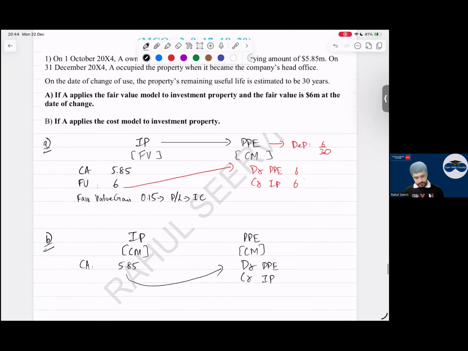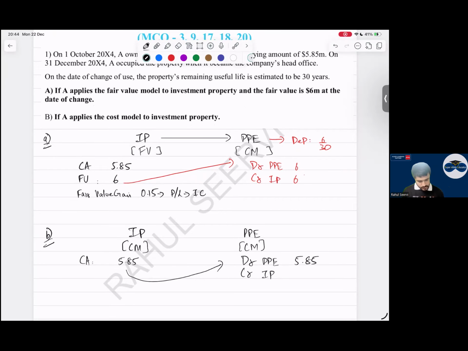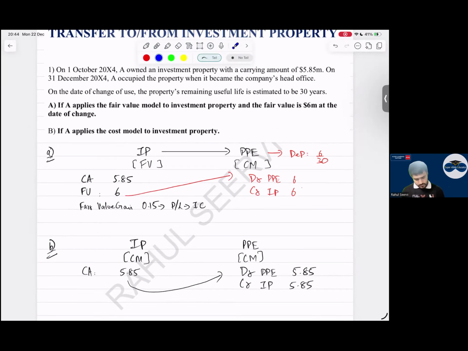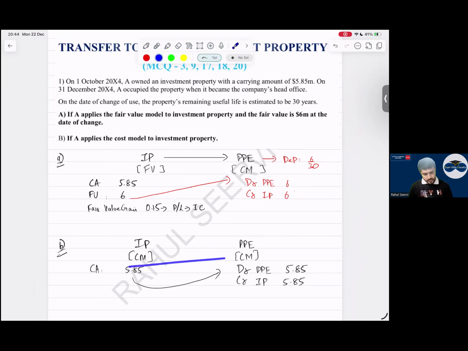Any doubts to anyone? सर ये कैसे पता चला कि PP cost model पे है हमारा? तो PP के बारे में कुछ दिया ही नहीं है ना. If nothing is given, what is the default method then? Cost model. हाँ तो वही है बेटे. Okay sir.